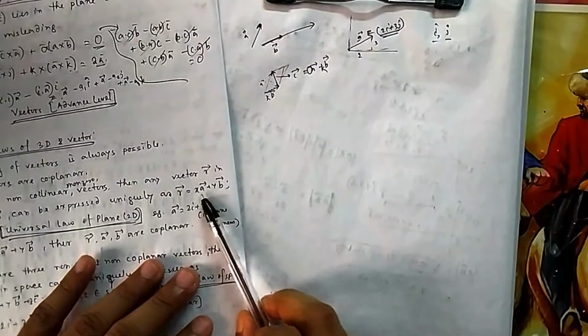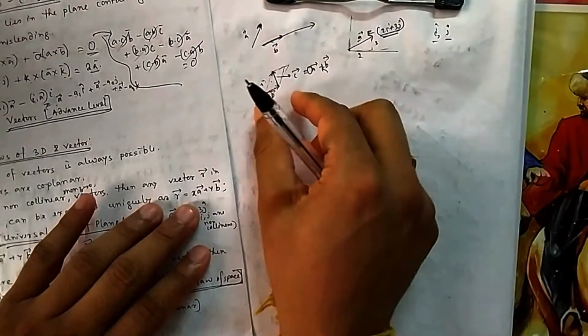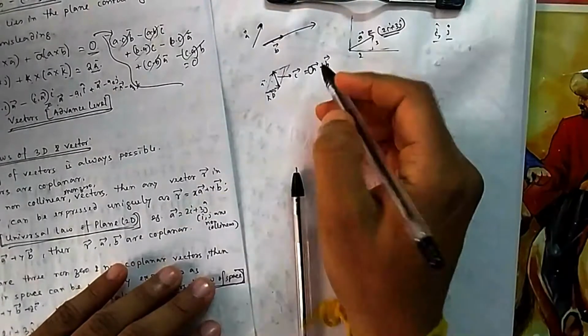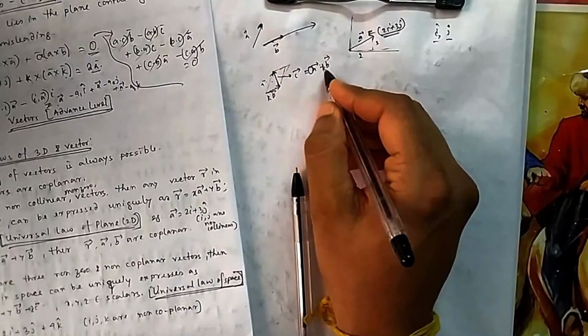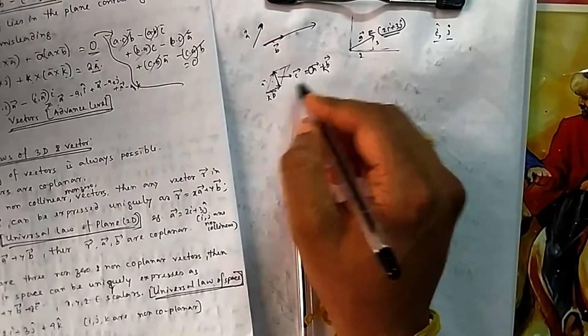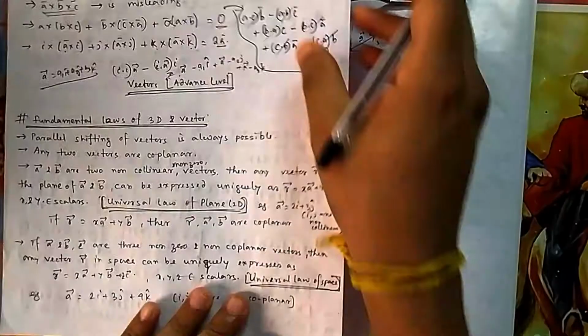So any vector r can be written as sum of a and b vector with some scalar multiplication, because you can take that magnitude, you can shift, you can take it in reverse direction if you take minus. Here I have taken minus k, you can see, because you can think it in this way also. This was kb and this is minus k. So that is written here.